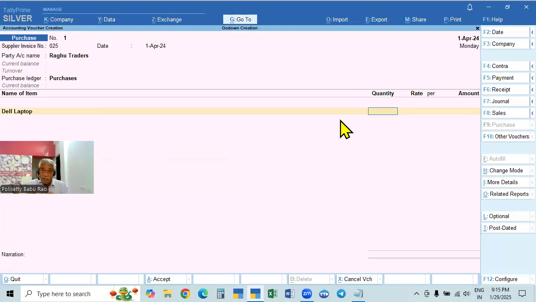If you create other godowns, then it will ask you which godown you require, because now it is only one. So it will store the goods there only. If you have some other godowns also, then it will ask you which godown you require.